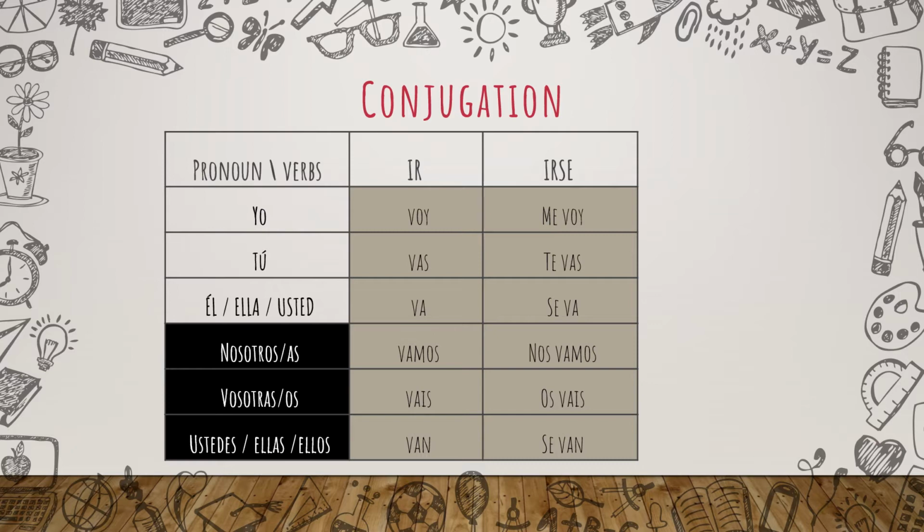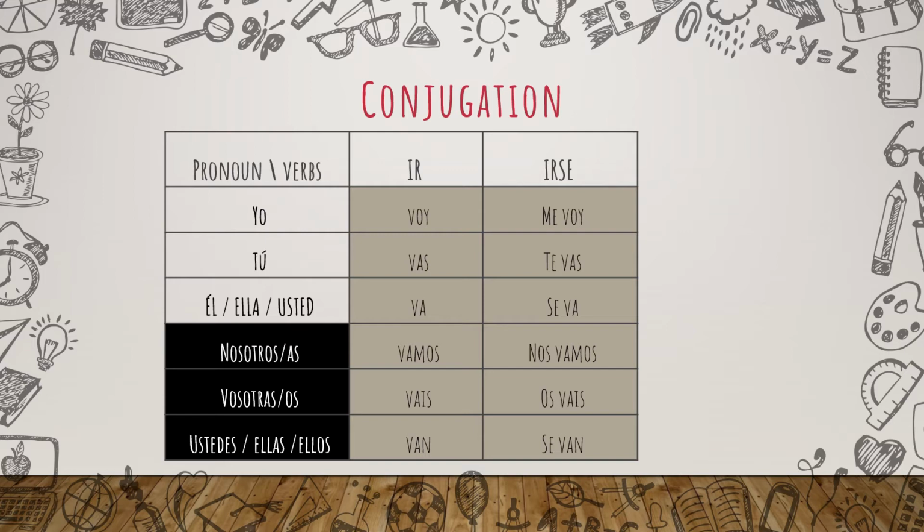Now we are going to use the conjugation. By the way, both conjugations are uniquely the conjugation for present simple. In the case of irse, we will use the reflexive pronoun. Do not forget that each personal pronoun has its own reflexive pronoun. Obviously in the case of él, ella, and usted, they use the same one. And ustedes, ellos, and ellas also use the same one as él, ella, usted, which is se. In the other scenarios, there is one for each personal pronoun.